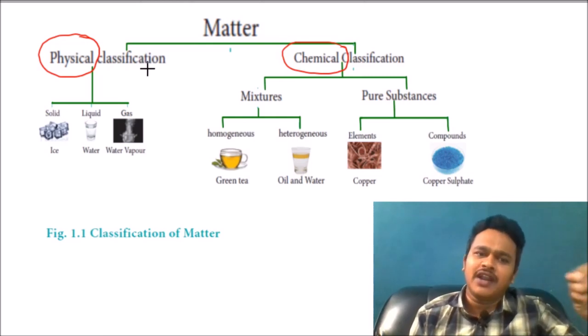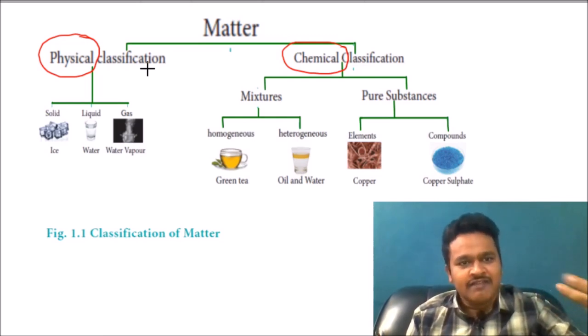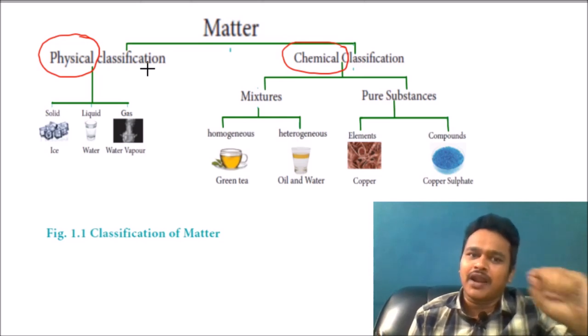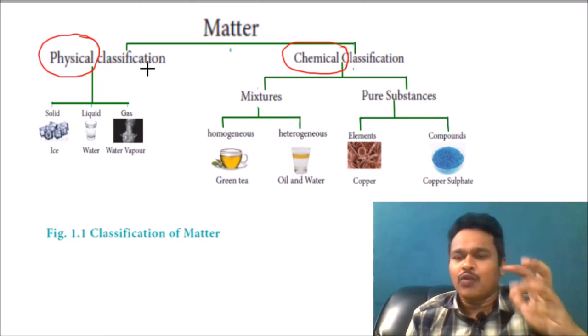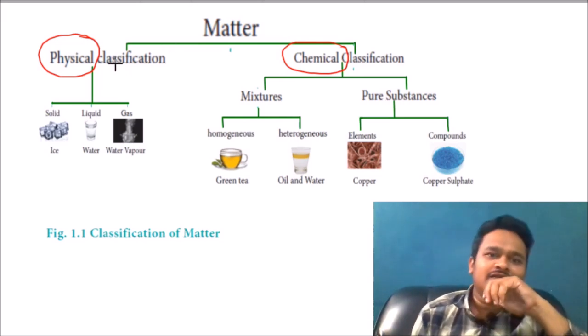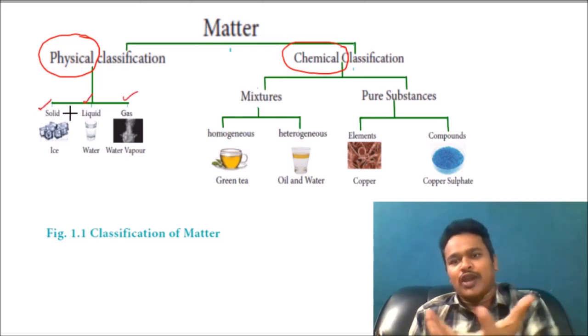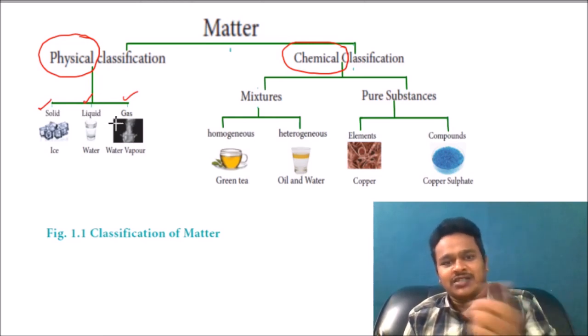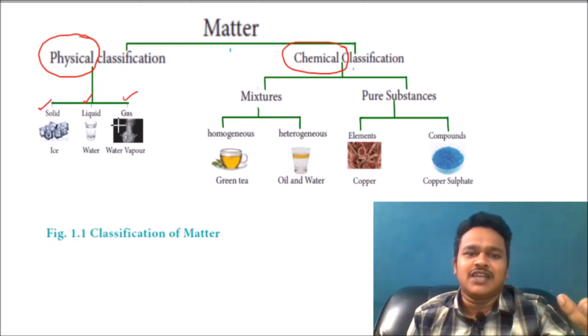The word physical refers to identifying, feeling, smelling, noting any number. Melting point you can note, boiling point you can note, smell you can feel, any one thing you can touch. They come under physical. Based on the physical classification, solid is there, liquid is there, gas is there. For solid, an ice cube you can hold it; water you can touch; gas, air coming towards you, you can feel. So this is the physical classification.